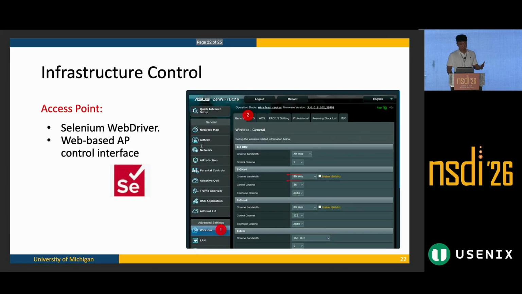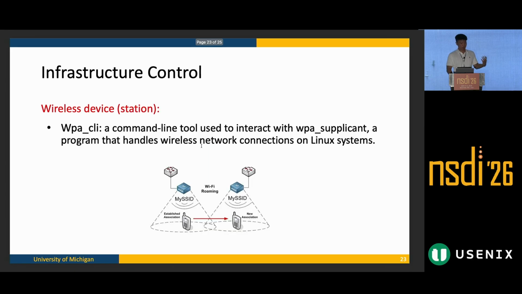To achieve that, on the access point side, we use Selenium WebDriver, which is the automation script that we can use to interact with routers' web-based AP control interfaces. Most of the off-the-shelf commercialized APs do have these interfaces that we can use Selenium to control. On the other side, we have wireless devices. We use WPA CLI to advise devices to roam between APs in the same managed network.